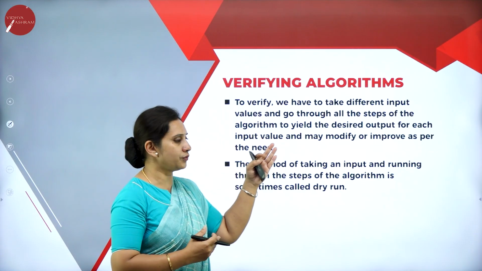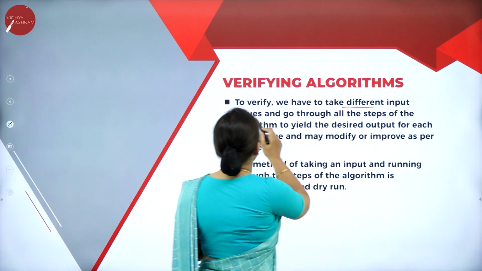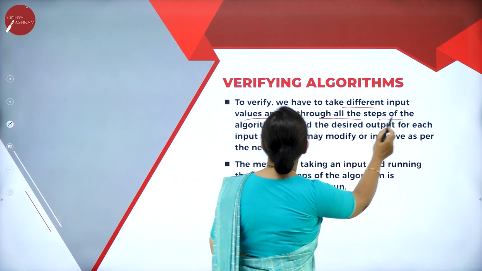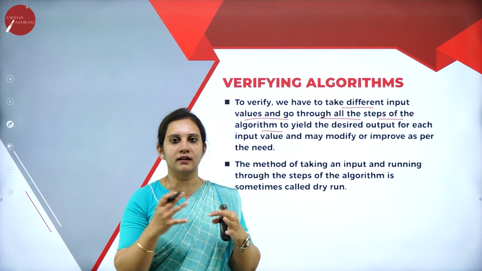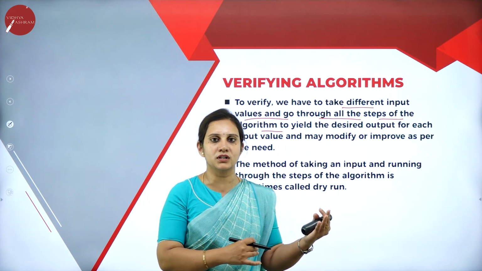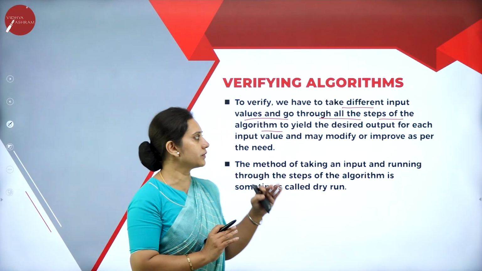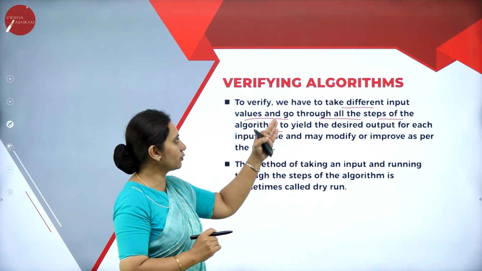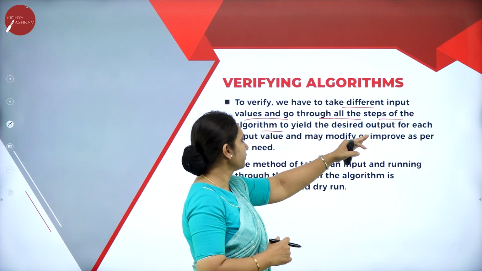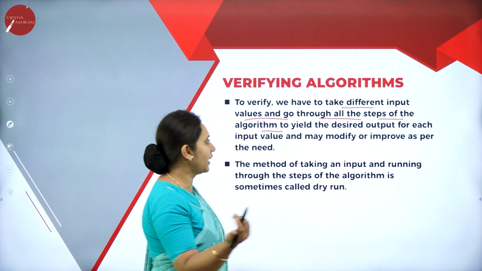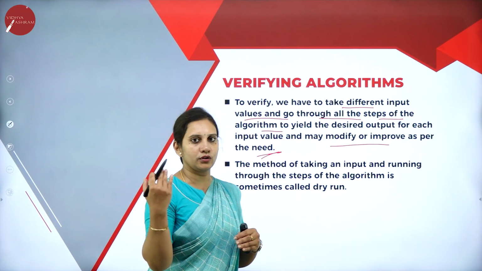So what exactly does verifying an algorithm mean? To verify, we have to take different input values and go through all the steps of the algorithm to yield the desired output. So once or twice, with n number of inputs, we need to keep on checking the permutations and combinations of the inputs. That is nothing but verifying an algorithm once or twice to yield the desired output, and for each input value we may modify it or improve it as needed. So as I told you, we need to keep on checking.